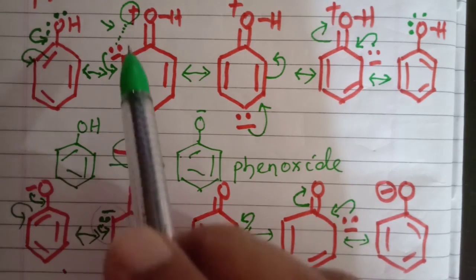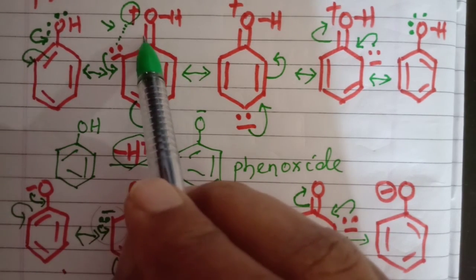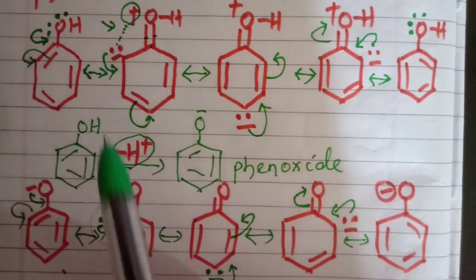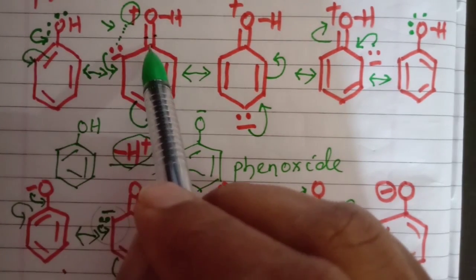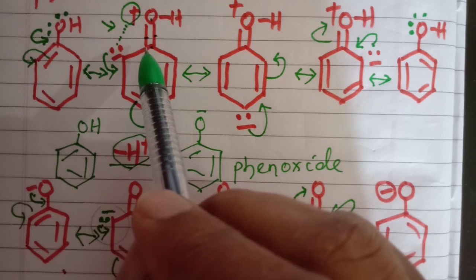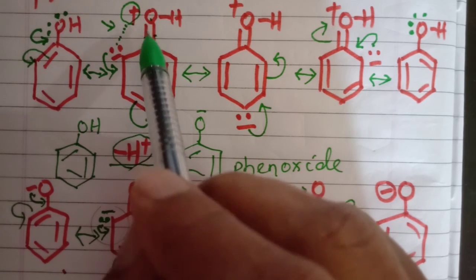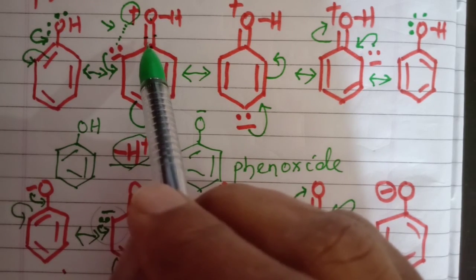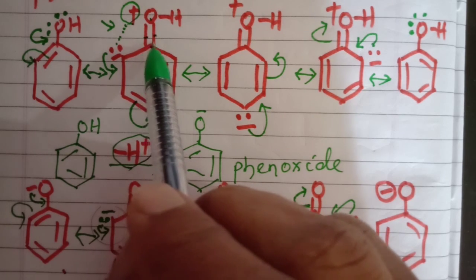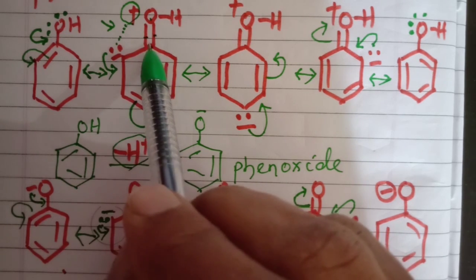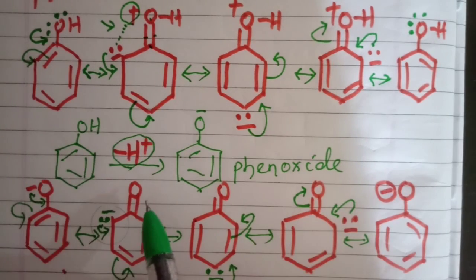and the double bond created between this oxygen and this carbon is known as partial double bond. So the bond length between this carbon and this oxygen becomes short, or you can say the bond length becomes shorter, so it needs more energy to break this C and O bond.